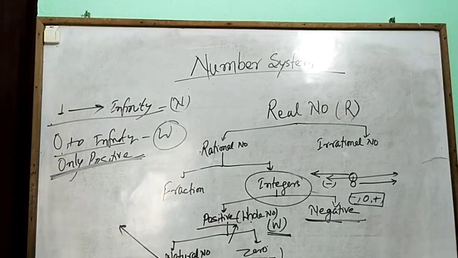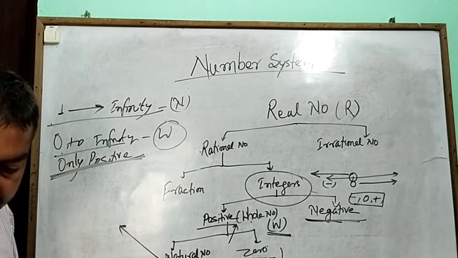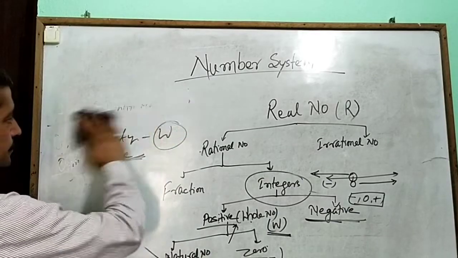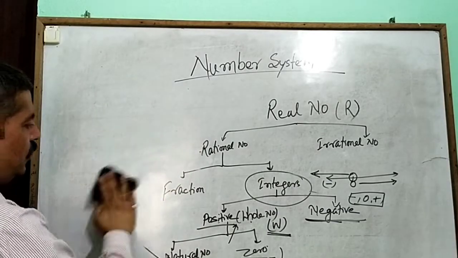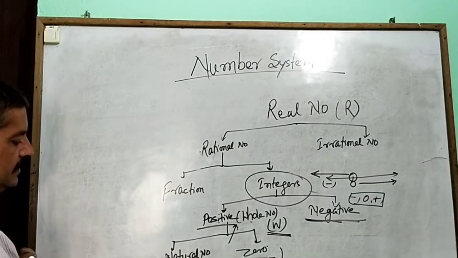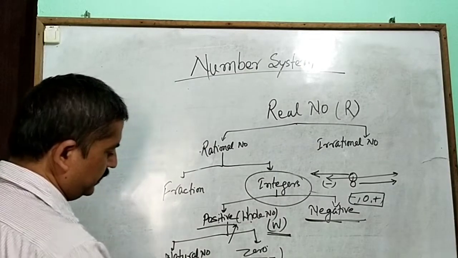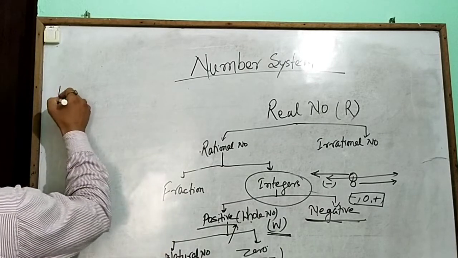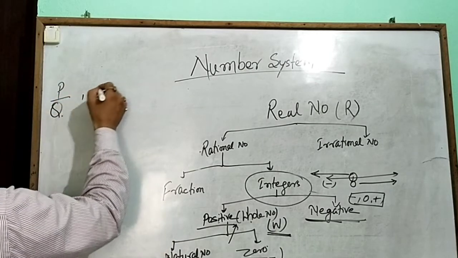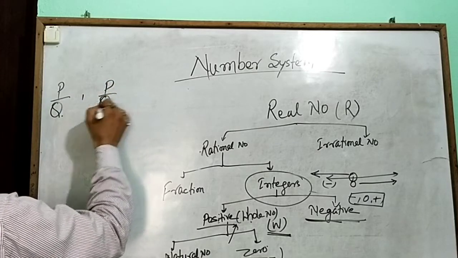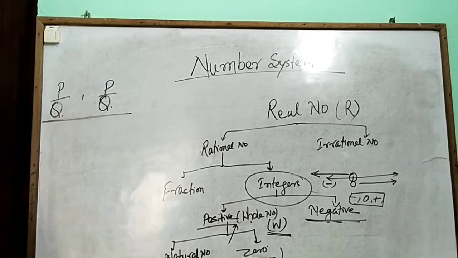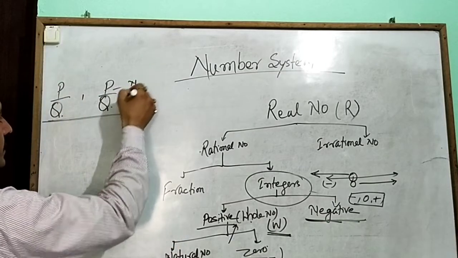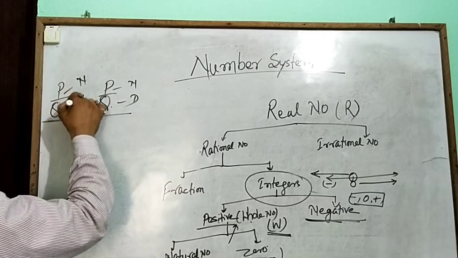There is a slight difference between a rational number and a fraction. A very common question: what is the difference between fractions and rational numbers? Because a rational number is represented by p/q, and a fraction is also represented by p/q, with a numerator and denominator.